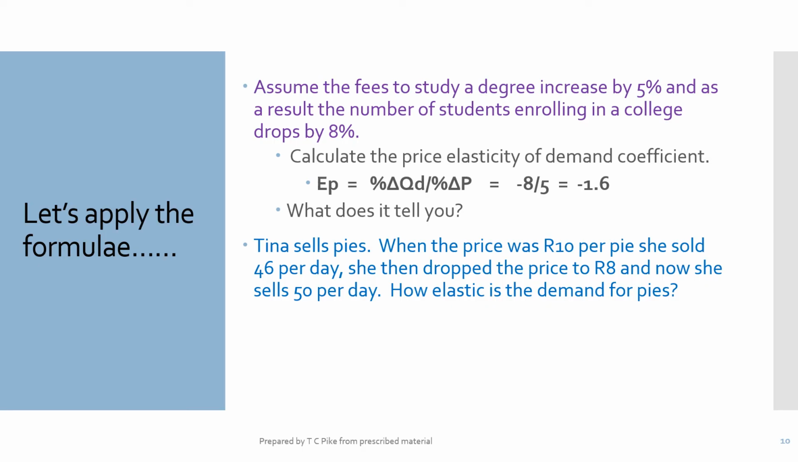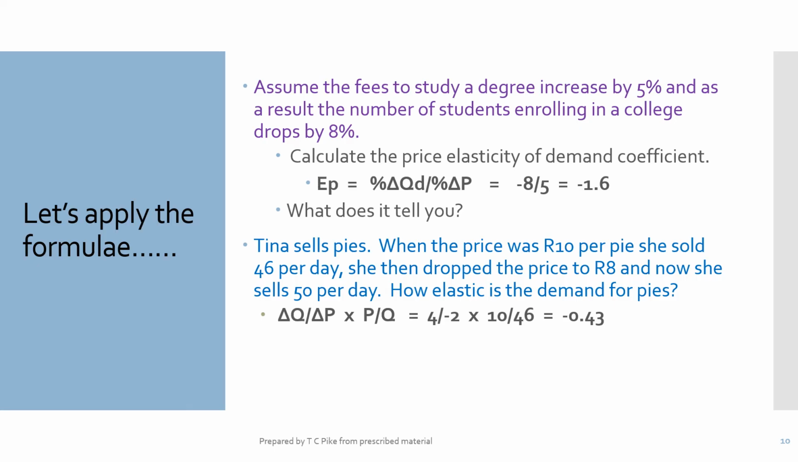Moving on, ladies and gents. There's your answer for your price elasticity of demand coefficient for your students: negative 1.6. What does it tell you? Well, at this stage, you don't really know, and it doesn't really matter. We'll let you know in a few slides' time. Tina sells pies. When the price was 10 Rand per pie, she sold 46 per day. She then dropped the price to 8, and now she sells 50 per day. How elastic is the demand for pies?